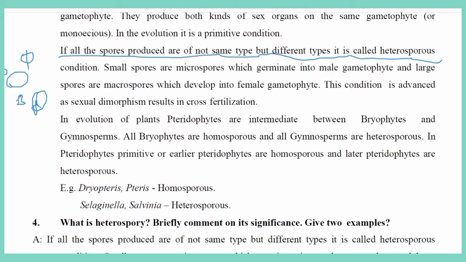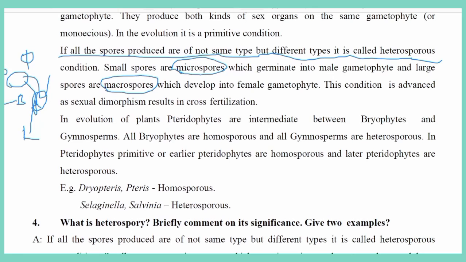This one and this one are the smaller spores, and this one and this one are the larger spores. The smaller spores are called microspores. The larger spores are called macrospores.